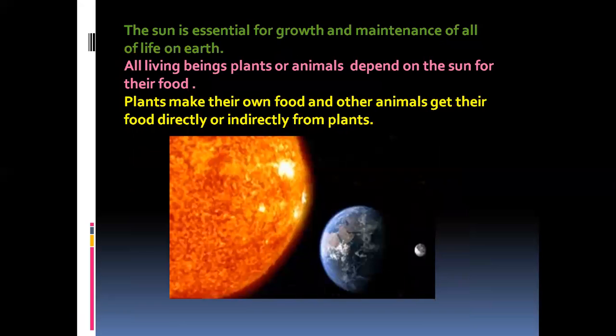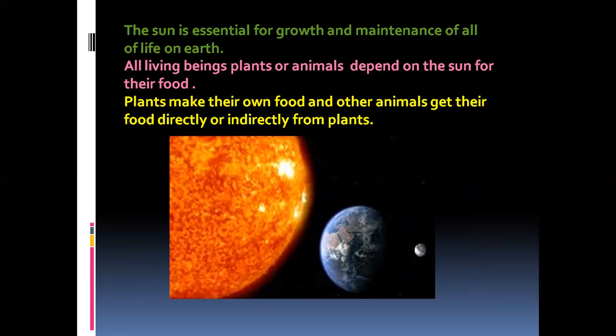The sun is essential for growth and maintenance of all life on Earth. For everybody, the sun is the main energy source. All of you know the living beings, plants or animals, depend on the sun for their food. Plants make their own food and other animals get their food directly or indirectly from plants.